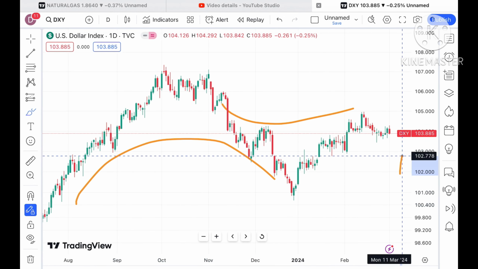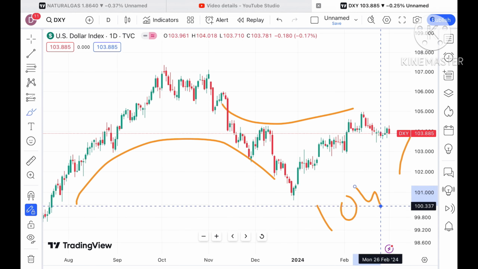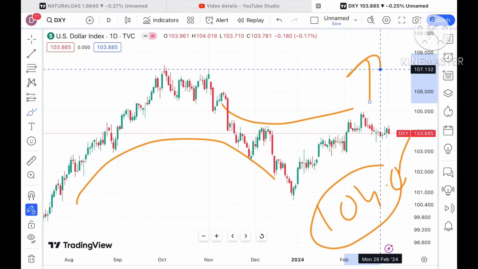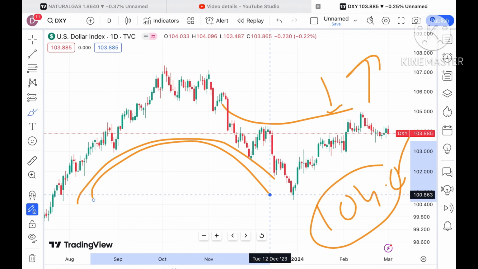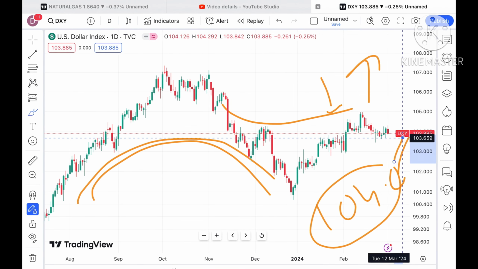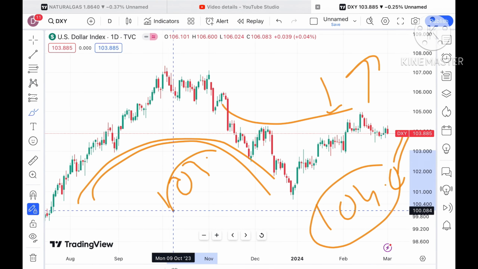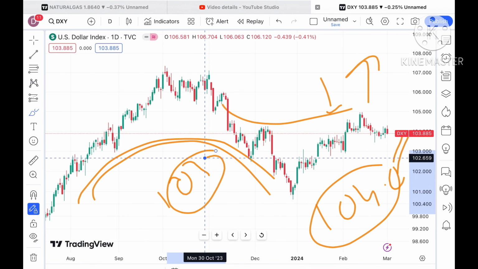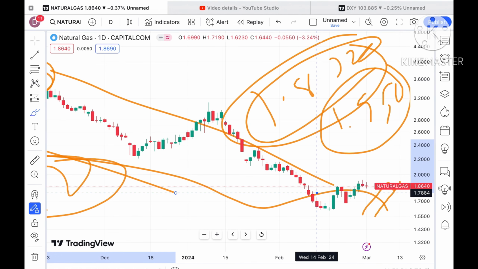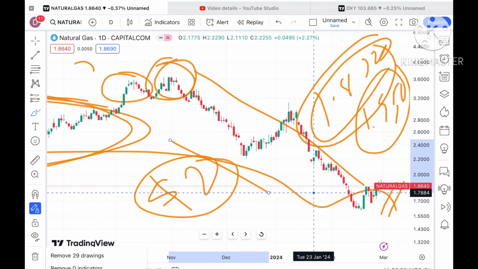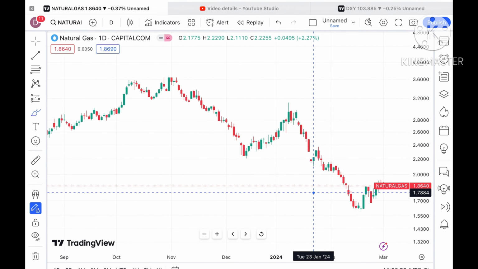If you look at the dollar index also, you will understand it is quite volatile and creating two patterns. If the price sustains above a level of 104.6, we can see a rise in the dollar index, which will in turn reduce the price of natural gas. But if the dollar index moves below a level of 103.6, there will be a fall in the dollar index, and then a rise in natural gas prices. These two patterns are supporting that zone.